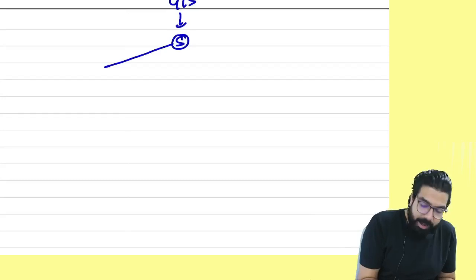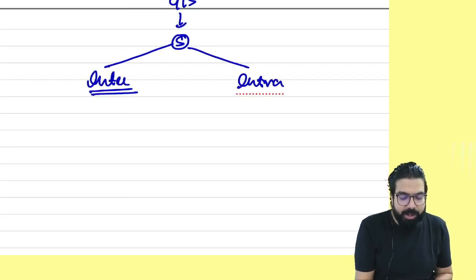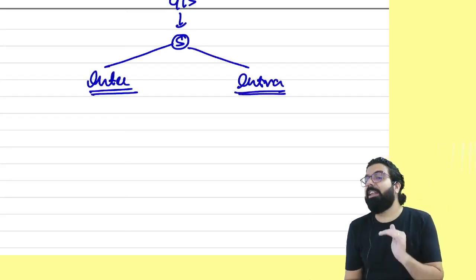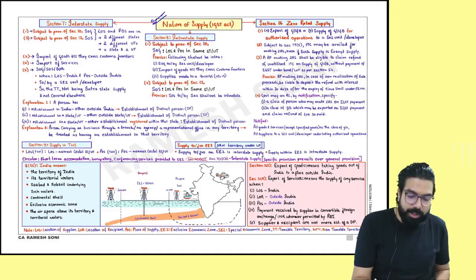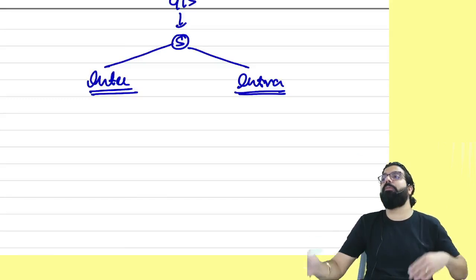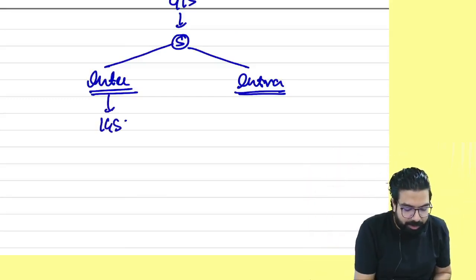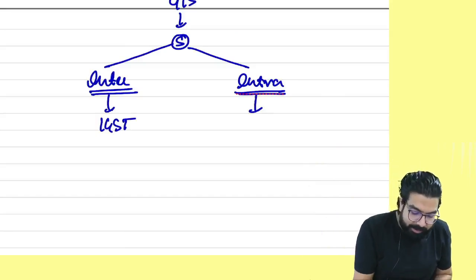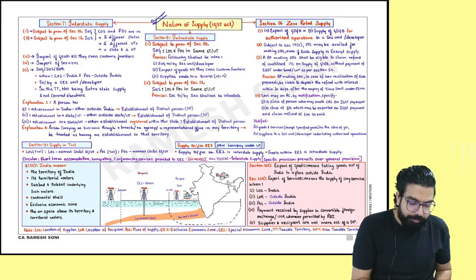Supply can be either interstate supply or intrastate. What do you mean by interstate? What do you mean by intrastate? That is told by the chapter of nature of supply. Because sir, why do you have to bifurcate between inter or intra? Because if it is interstate supply, what will be charged? IGST. Intrastate, what will be charged? CGST.